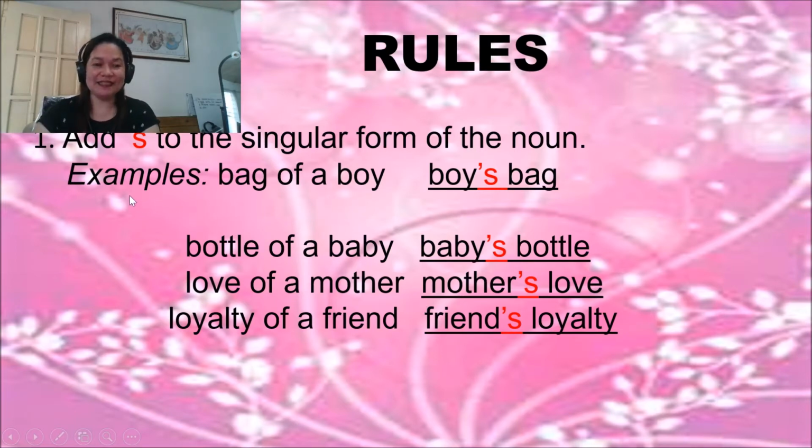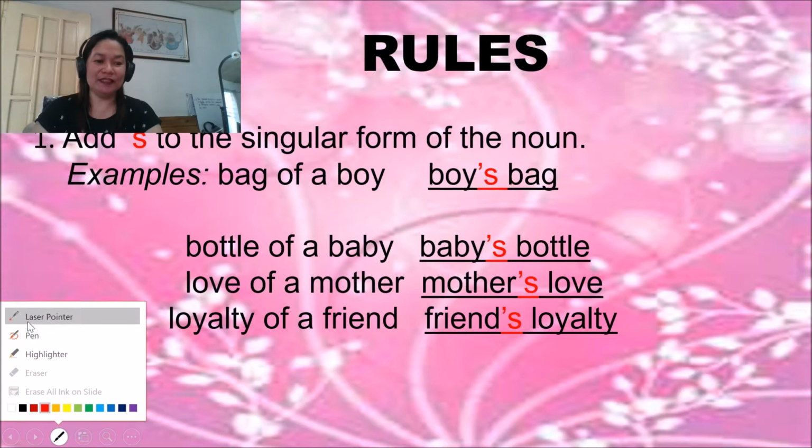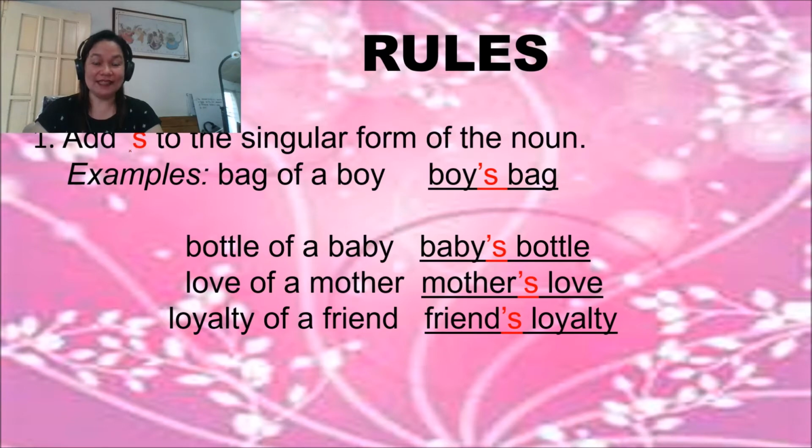So first is add apostrophe s to the singular form of the noun. If they're singular, you're going to add apostrophe s. Examples: bag of a boy. A boy is singular, so you're going to add apostrophe s to boy, it becomes boy's. Then the boy's possession is bag, so boy's bag.